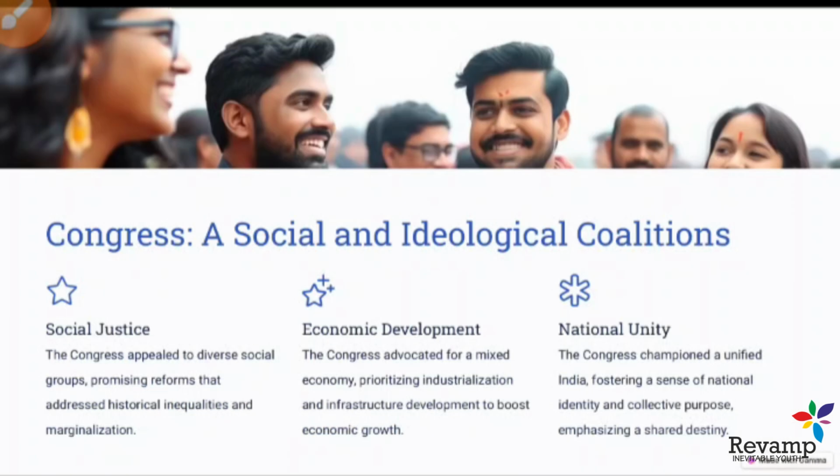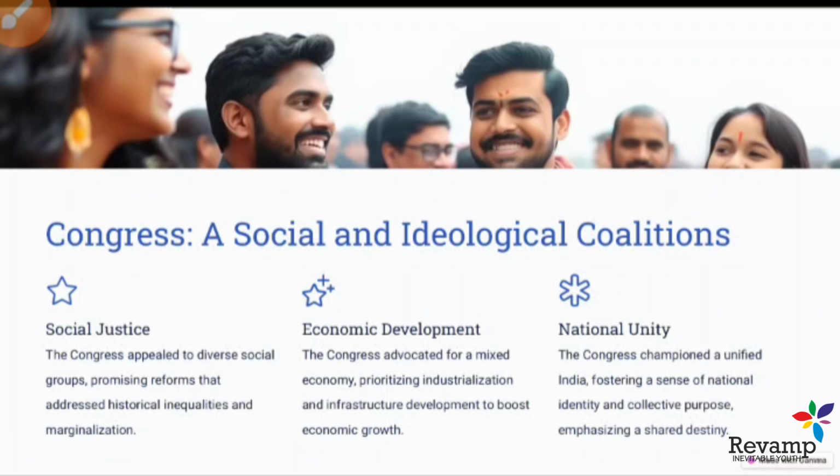And the next topic is the Congress as a social and ideological coalition. Social justice is one of the principles of Congress that appealed to a diverse group. What does it mean? It means that Congress appealed to different strata of society, promising reform about historical inequality. You have already studied historical inequalities in your earlier classes: the historical inequalities of caste, class, and untouchability. These even continued after independence.